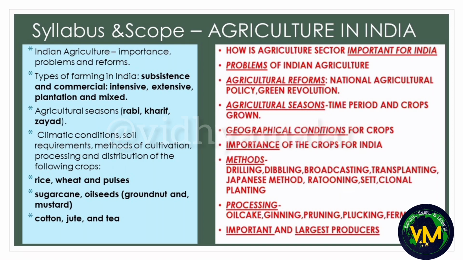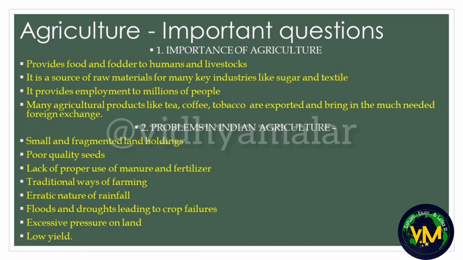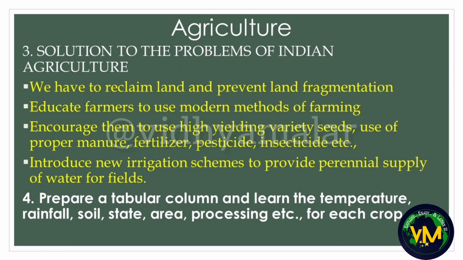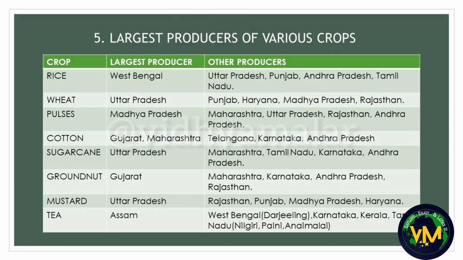And important questions, we have importance of agriculture, problems in Indian agriculture, solution to the problems of Indian agriculture. Then please prepare a tabular column and learn the temperature, rainfall, soil, state and area and the processing for each and every crop. And here are the largest producers of various crop. Different textbooks give you different versions. This is the version given by the council. So please learn this tabular column without fail.